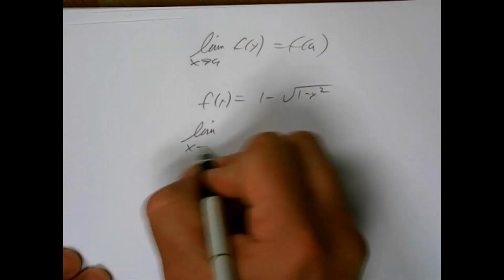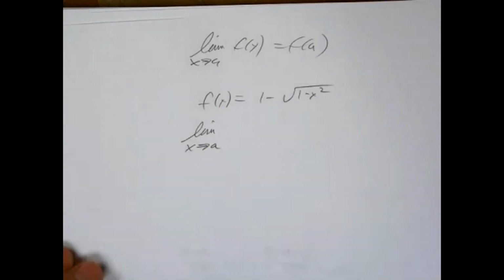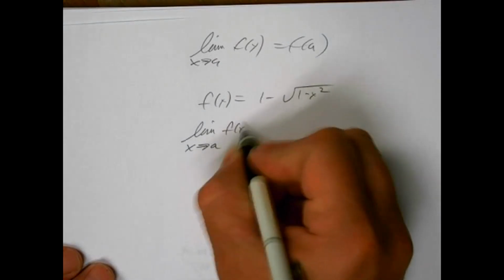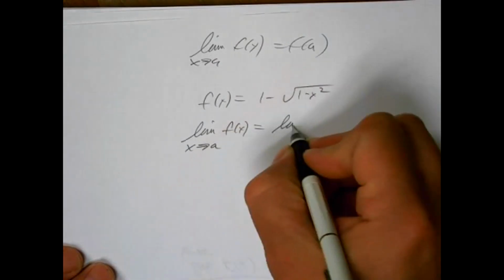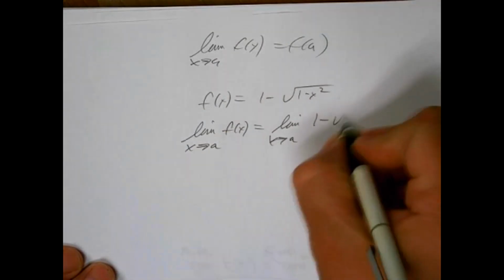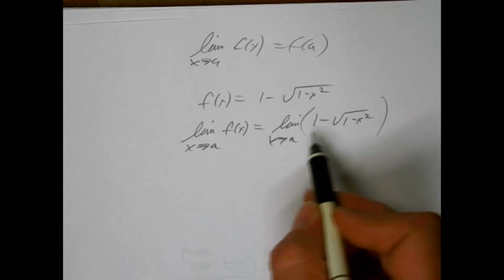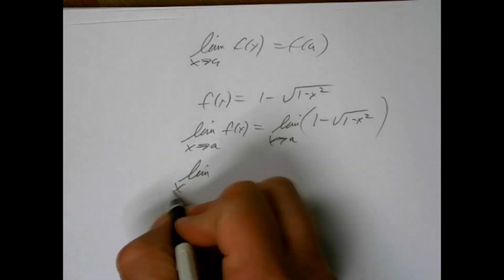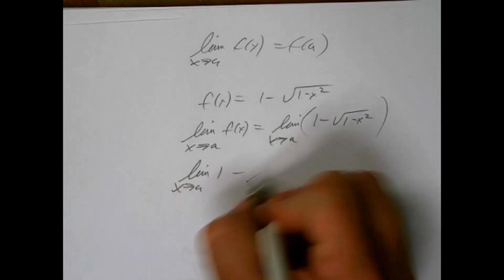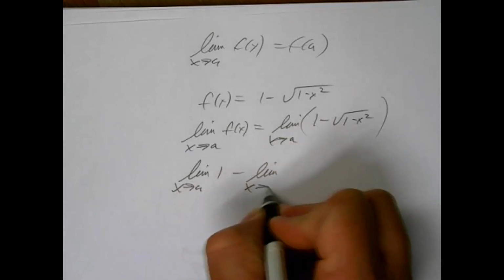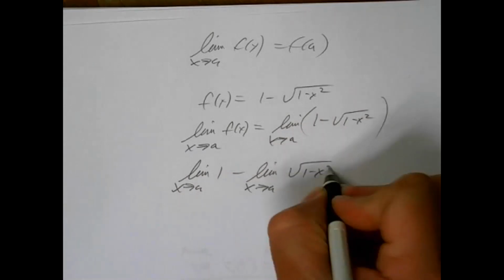as x approaches a, so again, notice I'm not putting in a specific value, I'm just putting in an arbitrary a, of f of x would be equal to the limit as x approaches a of 1 minus the square root of 1 minus x squared. And then you start using the limit laws, like the law that says the difference of limits is the limit of differences, so this becomes the limit as x approaches a of 1 minus the limit as x approaches a of the square root of 1 minus x squared.